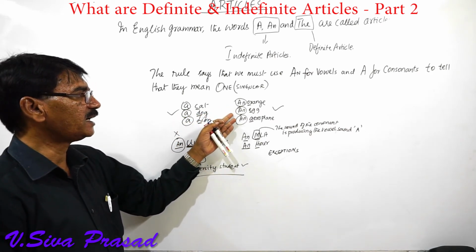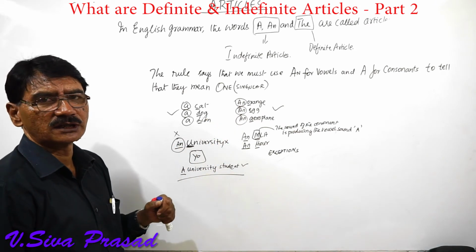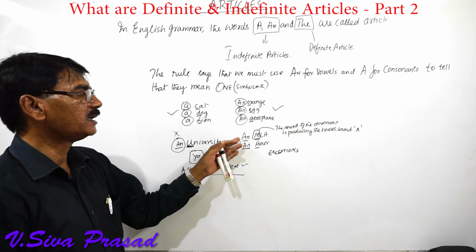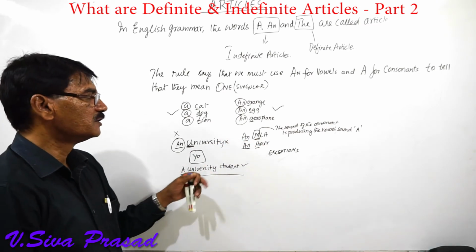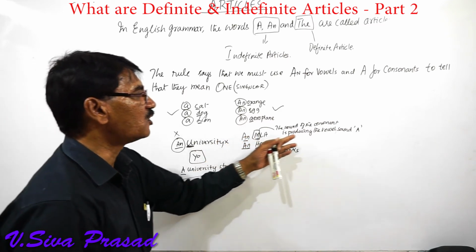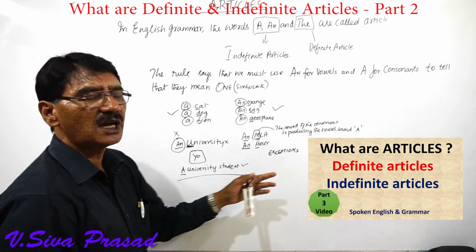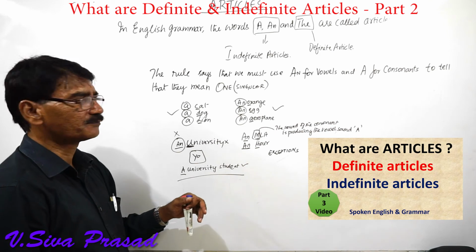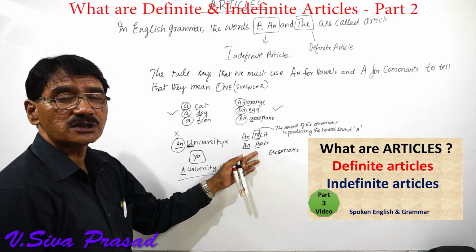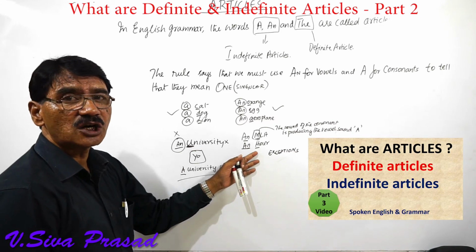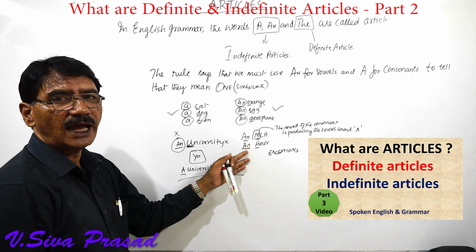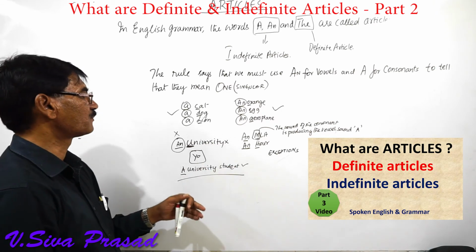An orange, an egg, an aeroplane are correct. But there are some exceptions, like for example, an MLA. The sound which this consonant is generating is the sound of a vowel, hence we have to use an. Here also again, the sound of this consonant which is generating is the sound of a vowel. That is why we have to use an hour.